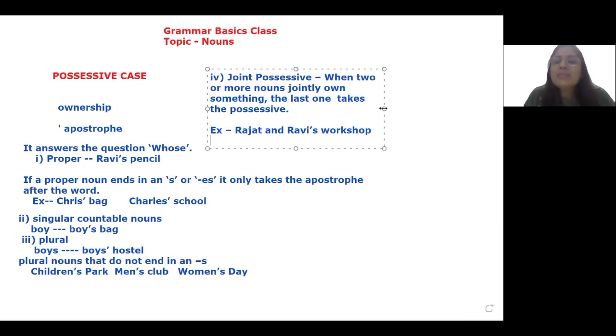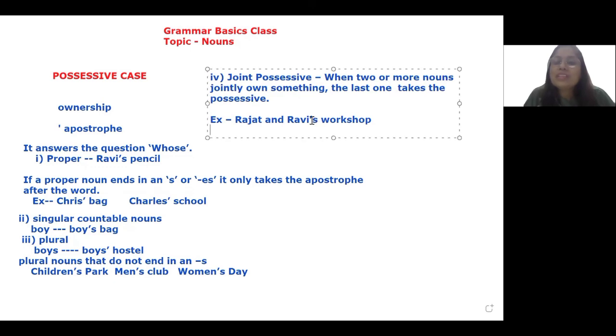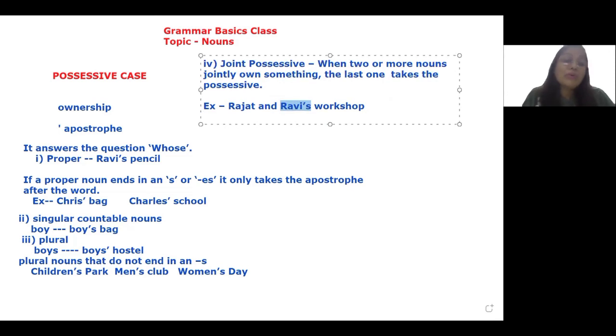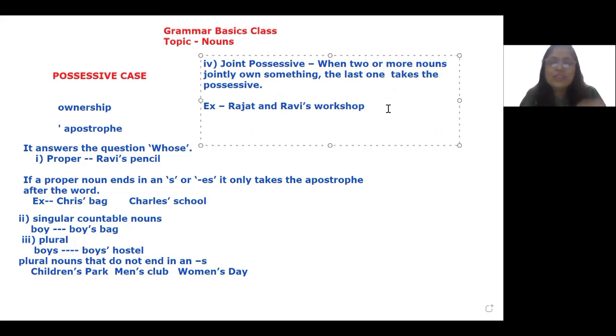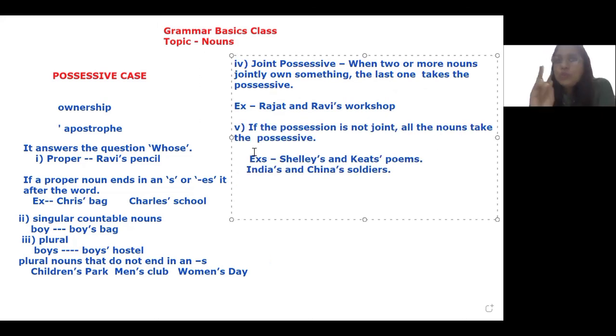In that case, the last noun will take the possession. This is the grammar rule. Now that is easy. You have learned that rule. And now you think, oh yes, I've mastered grammar and I cannot make a mistake. When the grammar paper setter thinks something even more vicious and gives you this. If two nouns or two people do not own something jointly, then both the nouns or all of the nouns will get the possessive case.